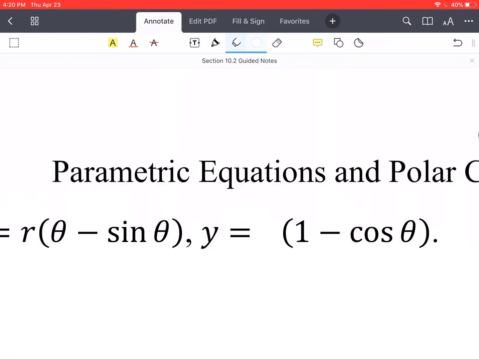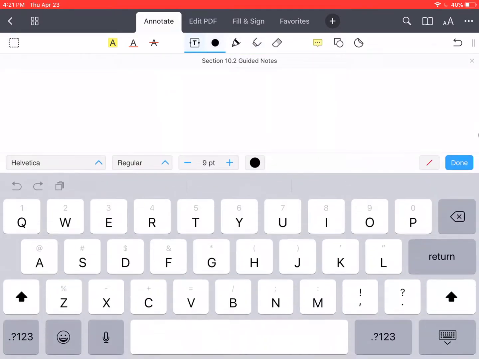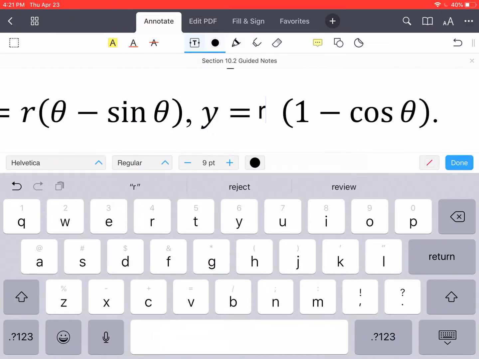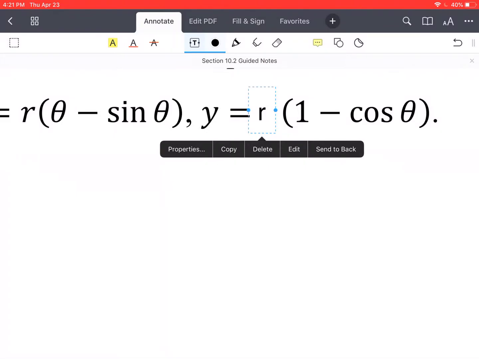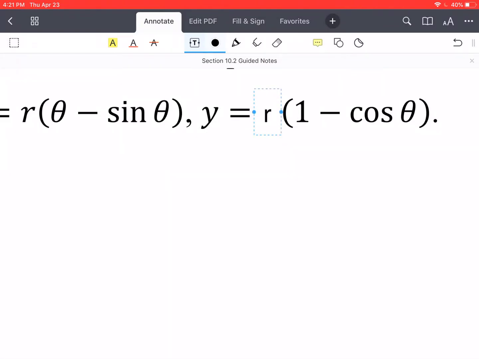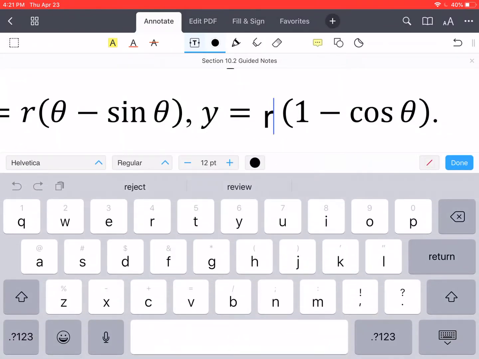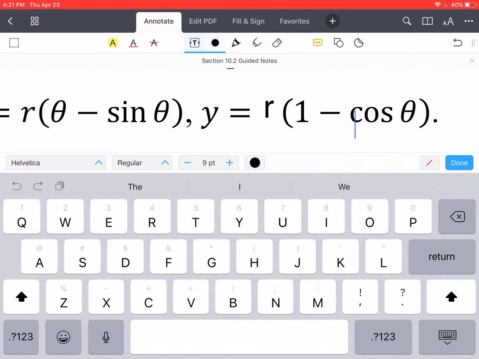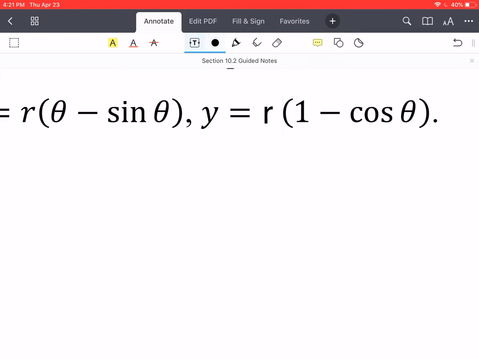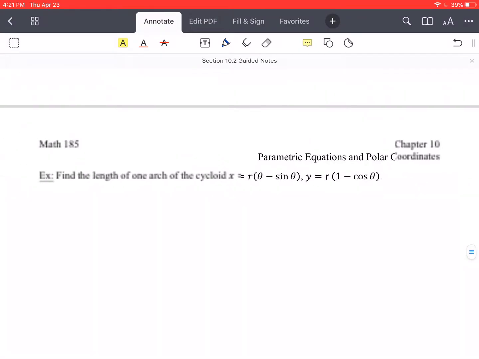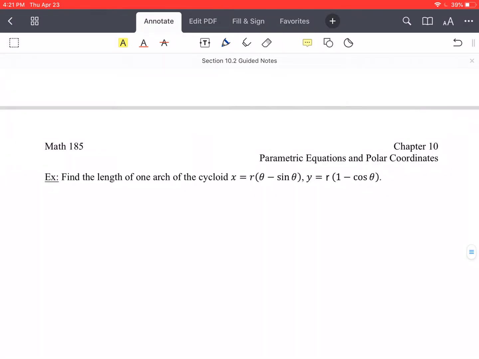Let me fix that really quick and make that a little bigger. On yours I should have already fixed this, so you shouldn't have to worry about changing it, just so we're all consistent.